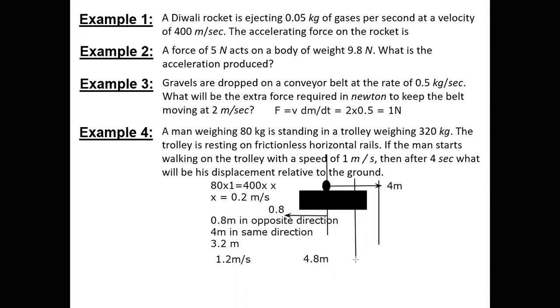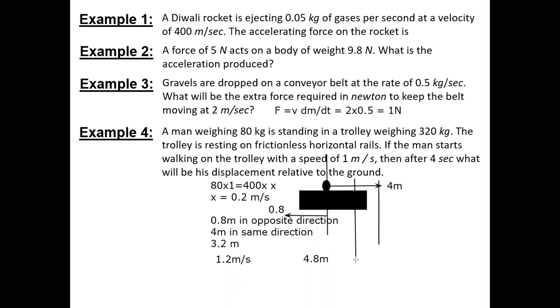Yes, sir. Now you are saying that first he moves forward and then you are considering the trolley moving back, right? Yes. But if you think about it, both are happening simultaneously. Yes, sir. So while they are moving simultaneously, the person with respect to ground is at 4 meters, including the backward movement because of the trolley. Including that, it is 4 meters, right?